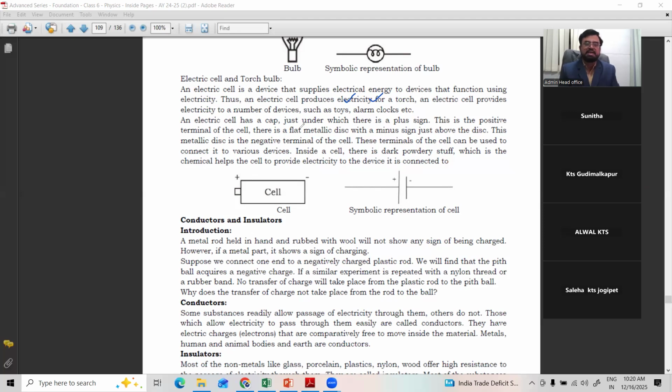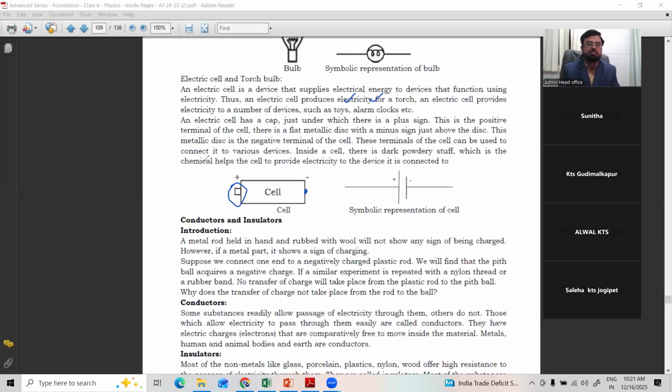An electric cell has a cap just under which there is a plus sign. This is the positive terminal of the cell. There is a flat metal disc with a minus sign just above the disc. You can see this clearly: here positive, and here the flat one is the negative.